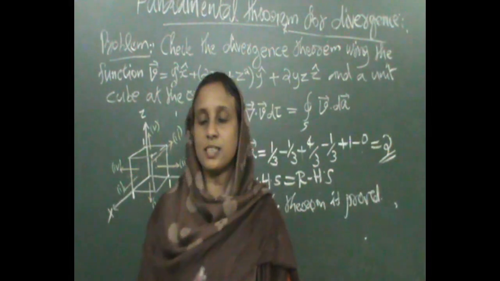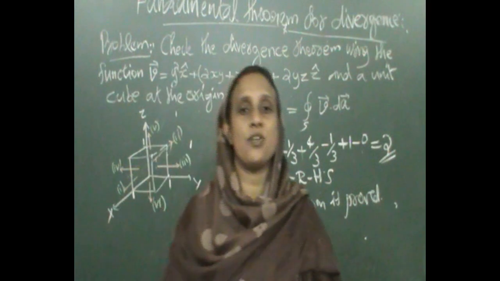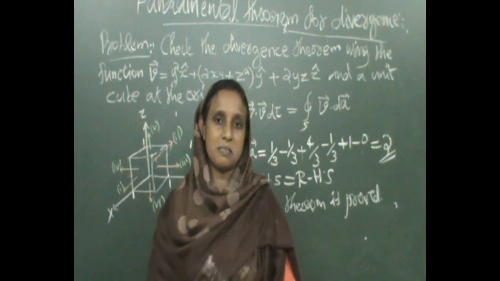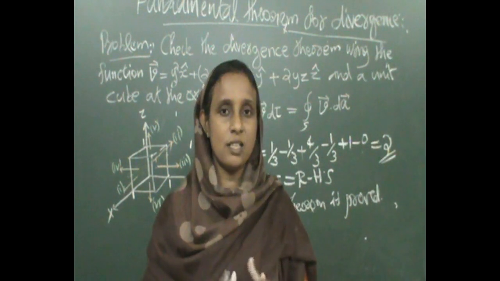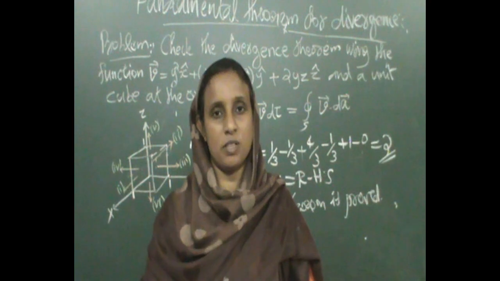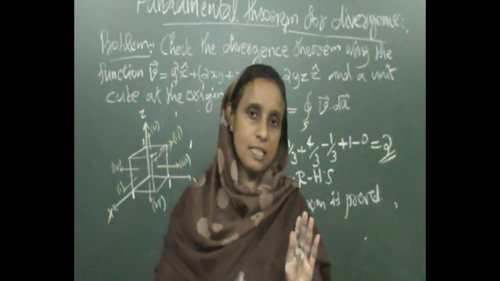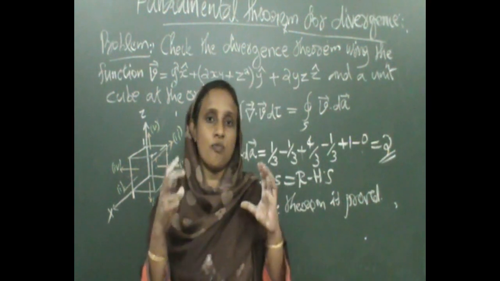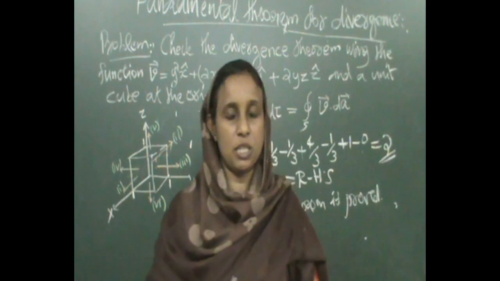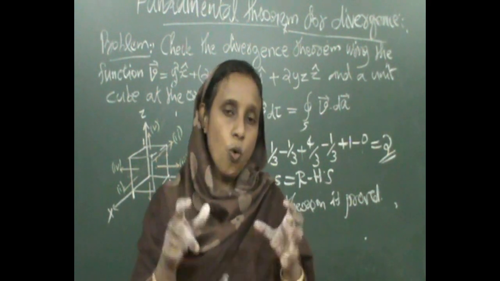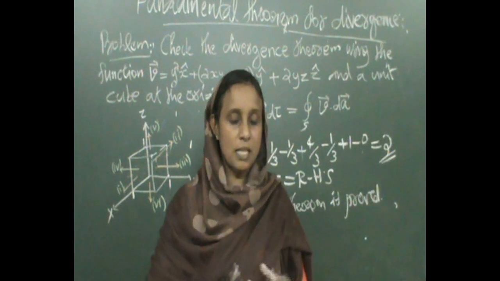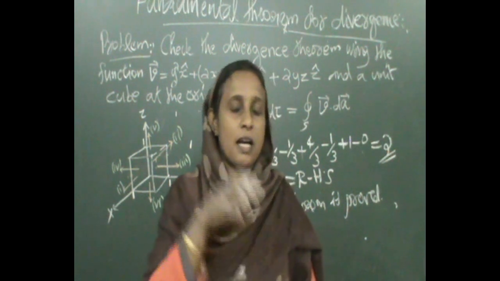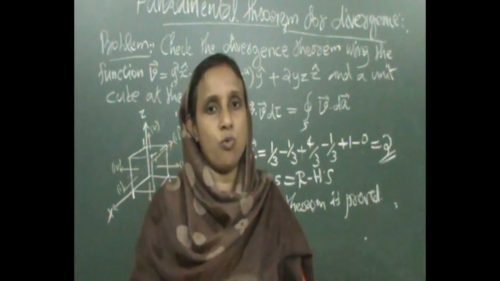Okay, this is about the fundamental theorem for divergence. In this section, we discussed the fundamental theorem for divergence. We see that the volume integral of the divergence of a function is equal to the closed surface integral of the function. That means the divergence means the amount of outward flow.